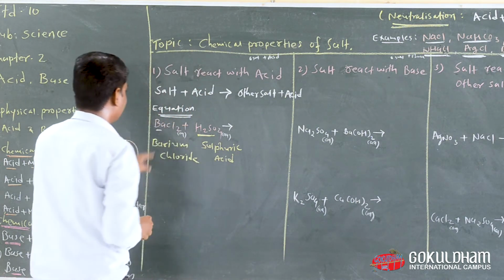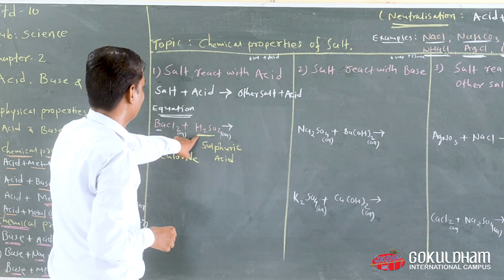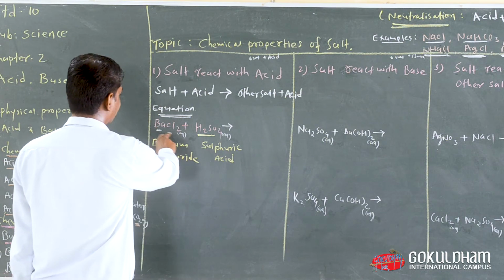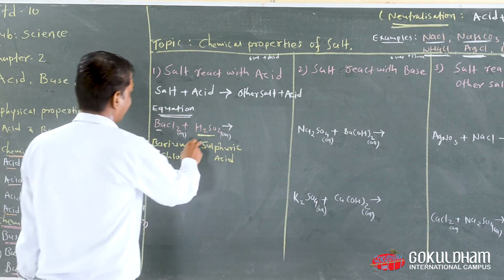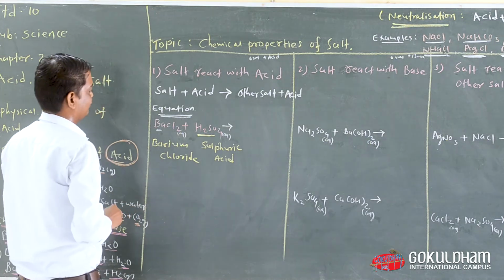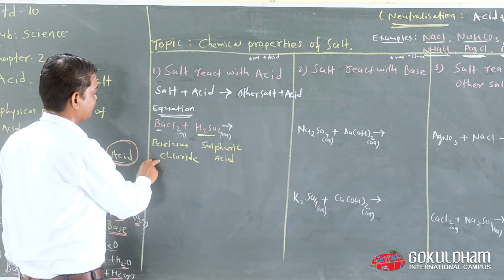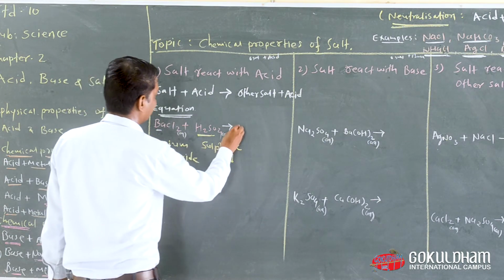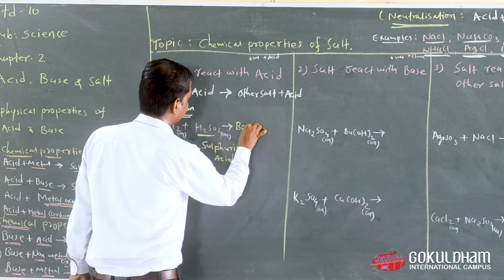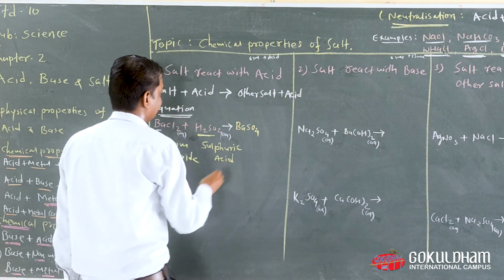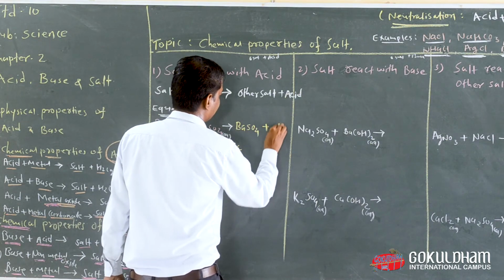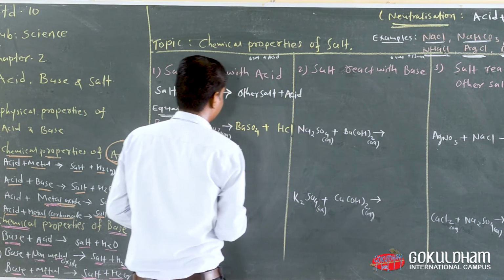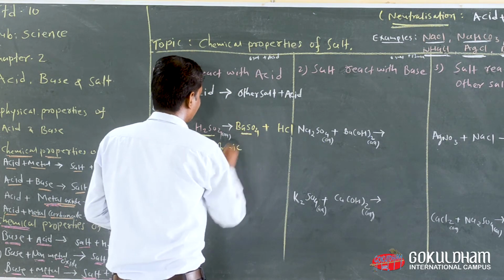Everyone keep in mind, this solution is known as aqueous solution of BaCl2 and this one is the aqueous solution of H2SO4. When barium chloride reacts with sulfuric acid, we get BaSO4 and the side product is HCl.